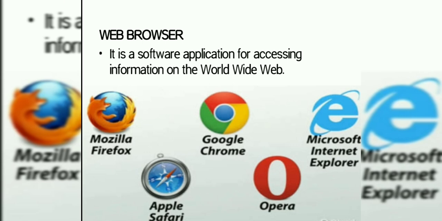What is a web browser? A browser is a software application used to locate, retrieve, and display content on the World Wide Web, including web pages, images, video, and other files. The browser is a client that runs on a computer or mobile device, contacts the web server and requests information. The web server sends the information back to the browser, which displays the results on the device. And these are the examples of browsers.